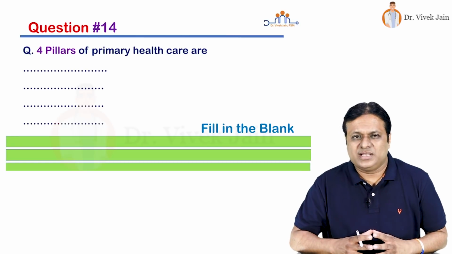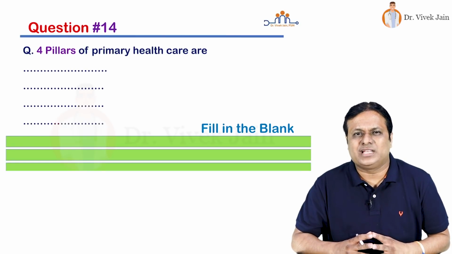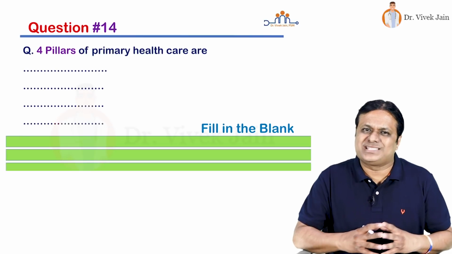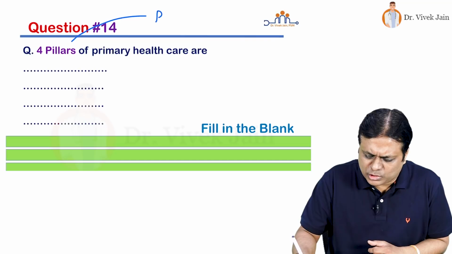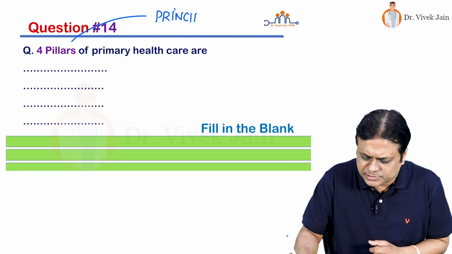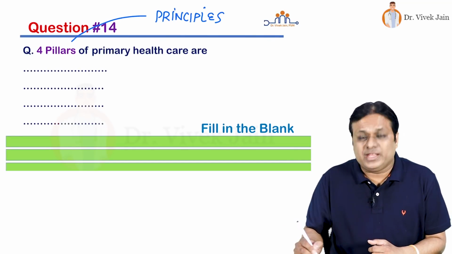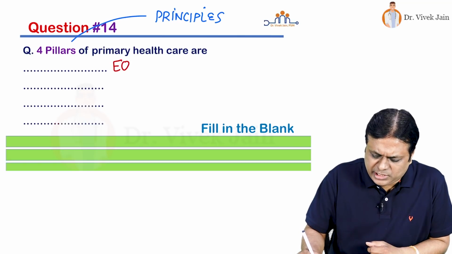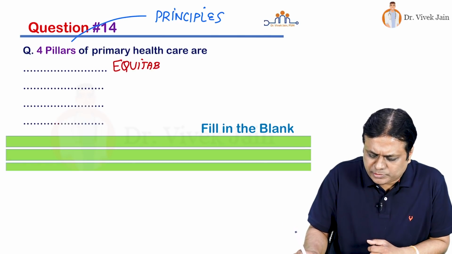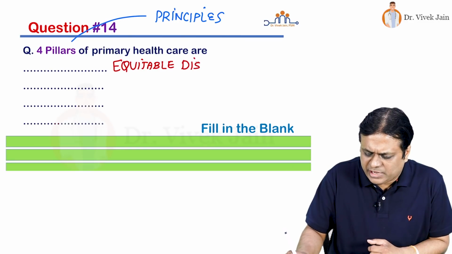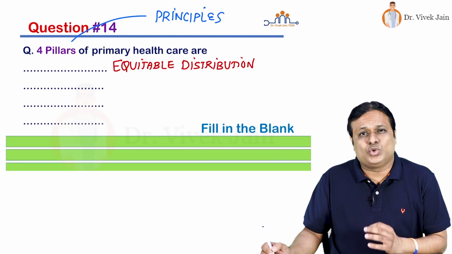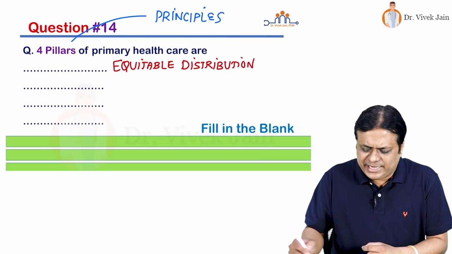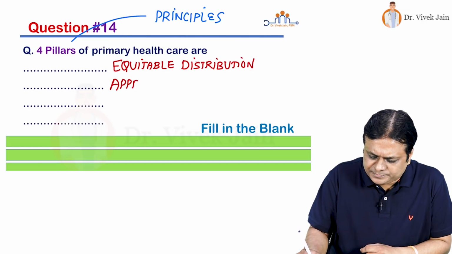Okay, that's it friends. When you are looking at primary healthcare, it has got 8 elements that you will have to remember separately. From these, 4 pillars are also known as 4 principles. And what are these? First is equitable distribution. Everyone should get same services irrespective of geographic, demographic or socio-economic status. Second is appropriate technology.